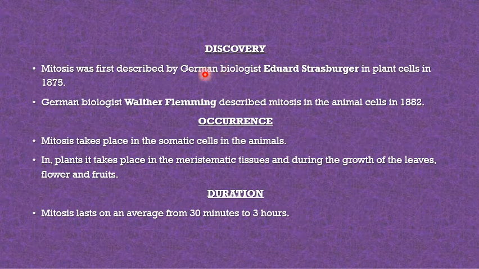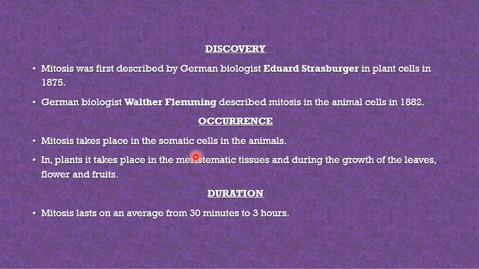Discovery of mitosis. Mitosis was described by German biologist Eduard Strasburger in plant cells, whereas Walther Flemming described mitosis in animal cells in 1882.